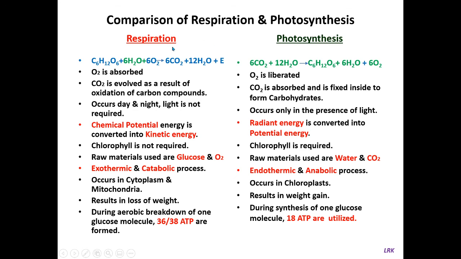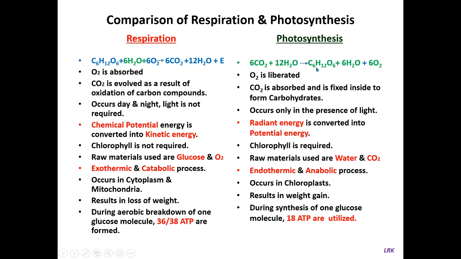How do we write the photosynthesis equation? Here, carbon dioxide and water are the reactants. Carbon dioxide from the atmosphere and water from the soil are absorbed, and in the presence of sunlight inside the leaves, that is in chlorophyll, these inorganic compounds are reduced into an organic compound, that is, glucose molecule formation takes place here.